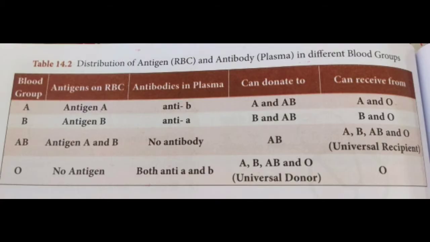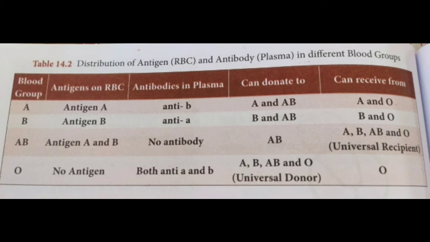Distribution of antigen on RBC and antibody in plasma in different blood groups. Blood group A: antigen A on RBC, antibody anti-B in plasma, can donate to A and AB, can receive from A and O. B: antigen B, antibody anti-A, can donate to B and AB, can receive from B and O. AB: antigens A and B, no antibody, can donate to AB, can receive from A, B, AB and O, hence it is called universal recipient.